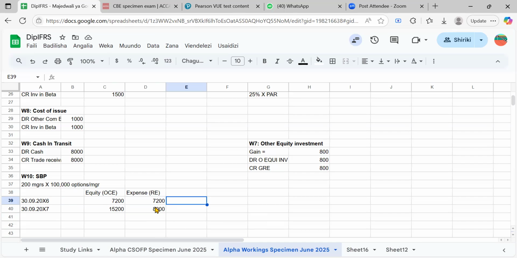So you can see the equity for the second year was this one, and for the first was this. By how much did the equity increase? The equity increased by 8,000, right? So since it increased by 8,000, we just have to go and wait.